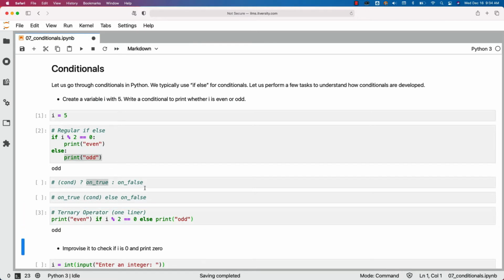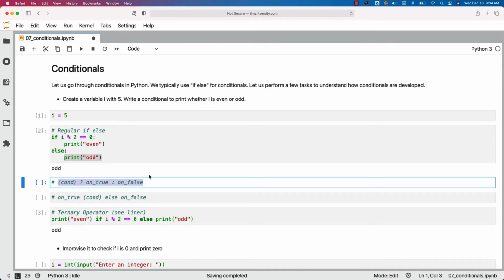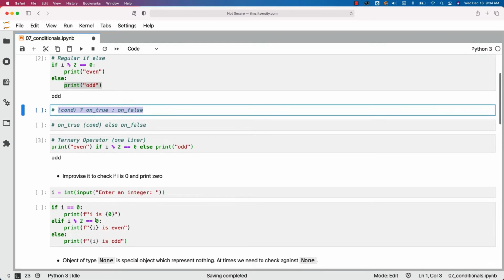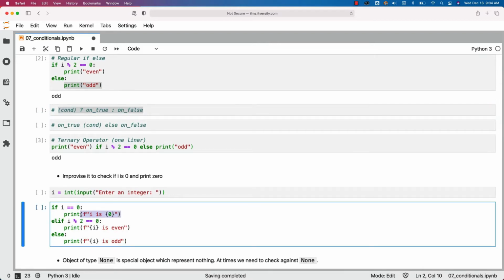Now let's improvise it to check if I is 0 and print 0. But if it is even, it will print even. If it is odd, it will print odd. This is how you can actually specify multiple elses. So in this case, if I equal to 0, we are saying I is 0 like this. So in this case, we don't need to specify the brackets because 0 is not a variable. We just have to hard code like this.